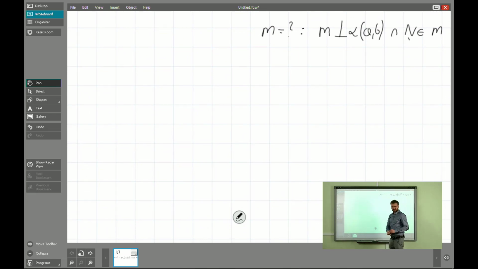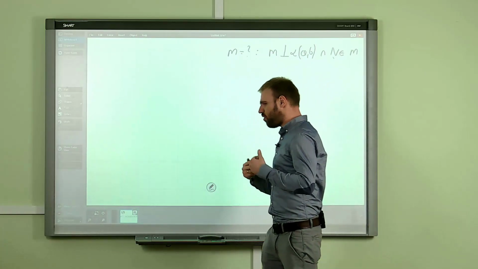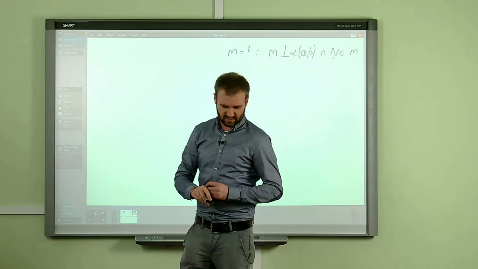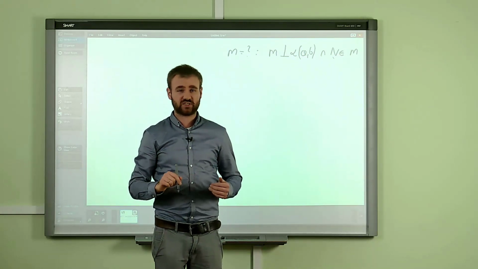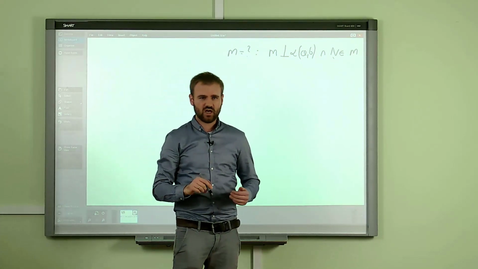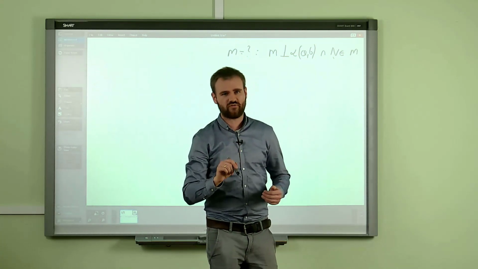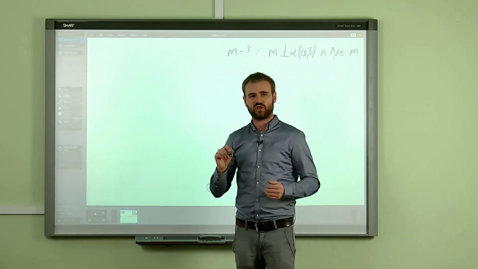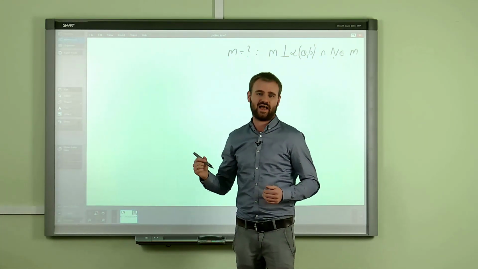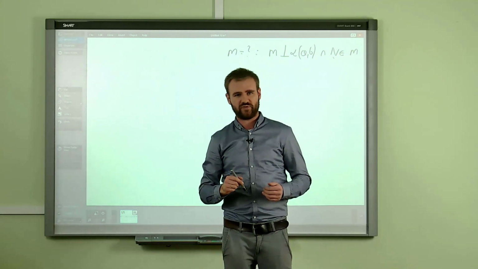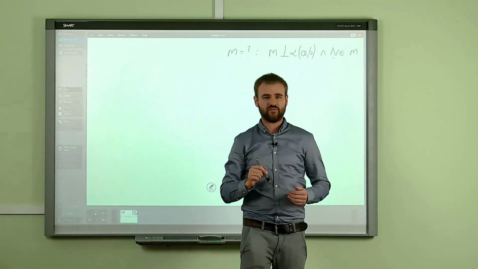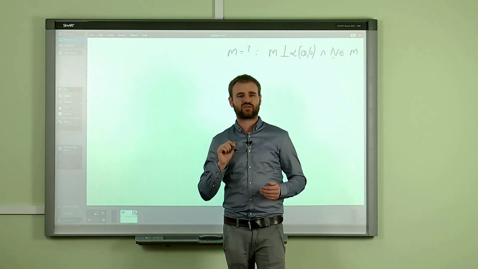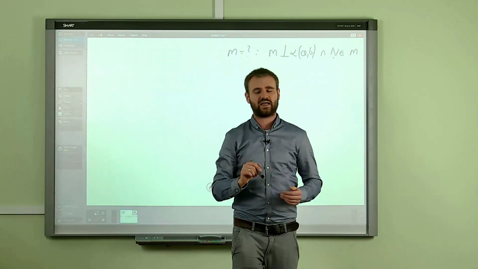Okay, and we remember that if we want to find the line which is perpendicular to the plane, we need to find two lines which will be perpendicular to that line. It means the line is perpendicular to the plane if it's perpendicular to two lines from that plane.